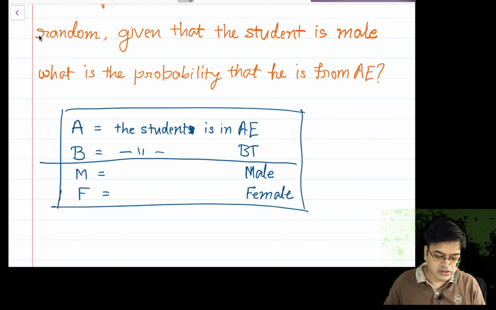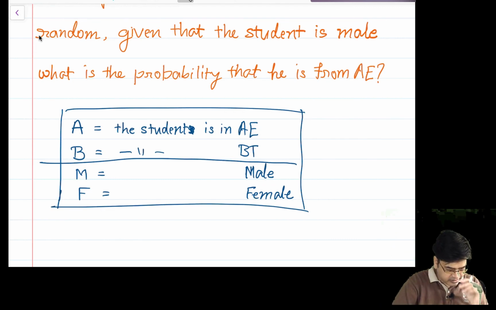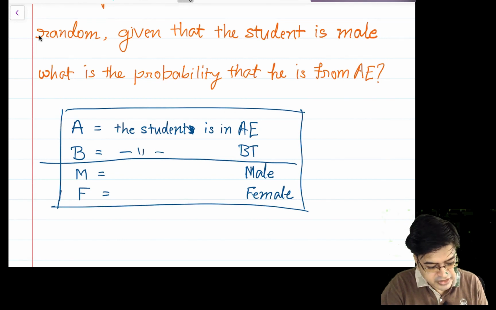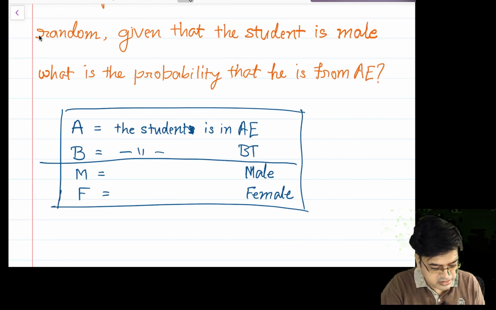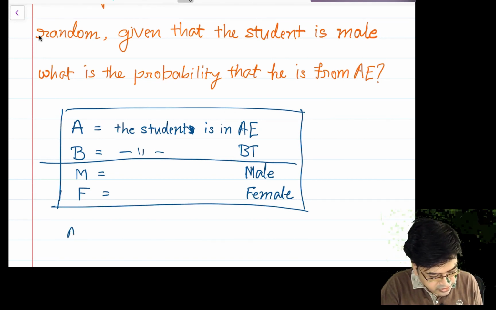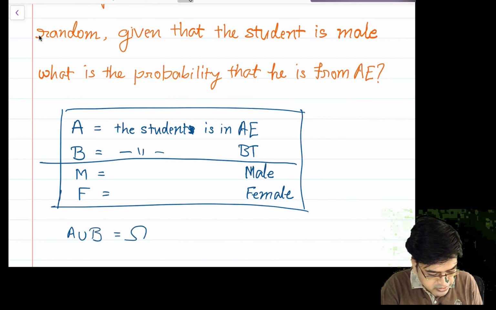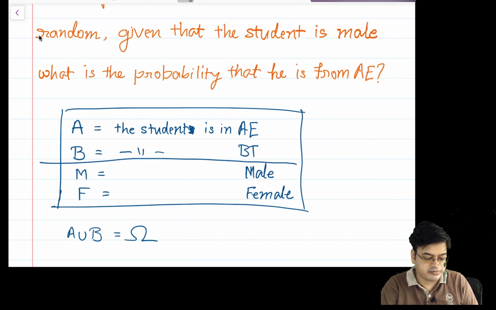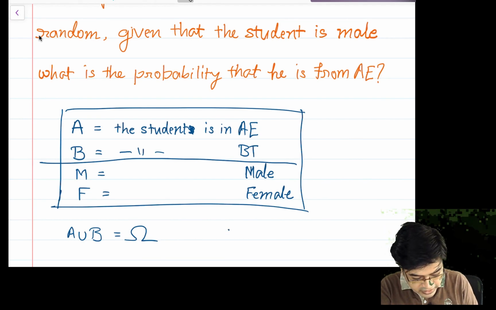Okay, so now if you look at this problem very closely, suppose I consider A union B, that completely contributes to a batch of students, which is omega. Similarly, M union F will completely contribute to omega.